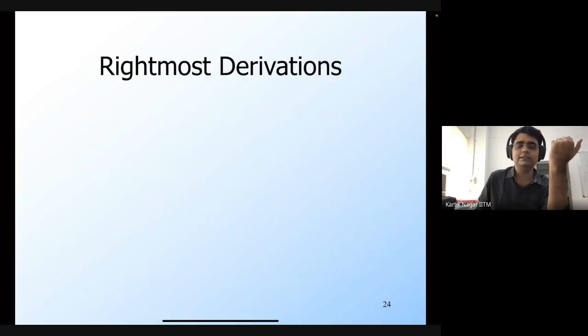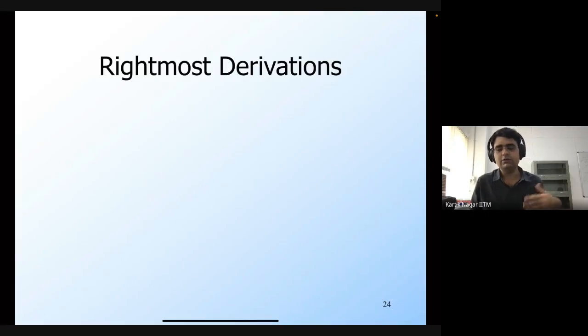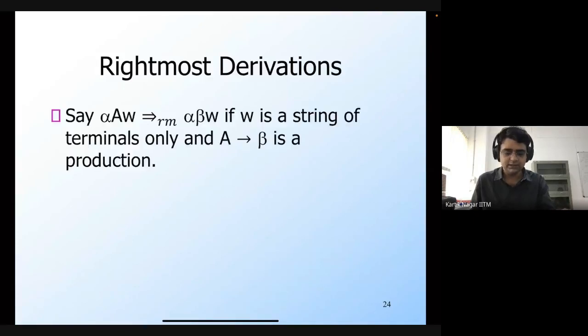Just like leftmost, we can also have rightmost derivations. Here I'm always going to pick the non-terminal that is on the right-hand side, that is the rightmost non-terminal in the string. So if you have a string of the form alpha A w, where this w is only a string of terminals, only symbols of the alphabet, then A is going to be the rightmost non-terminal of this particular string alpha A w.